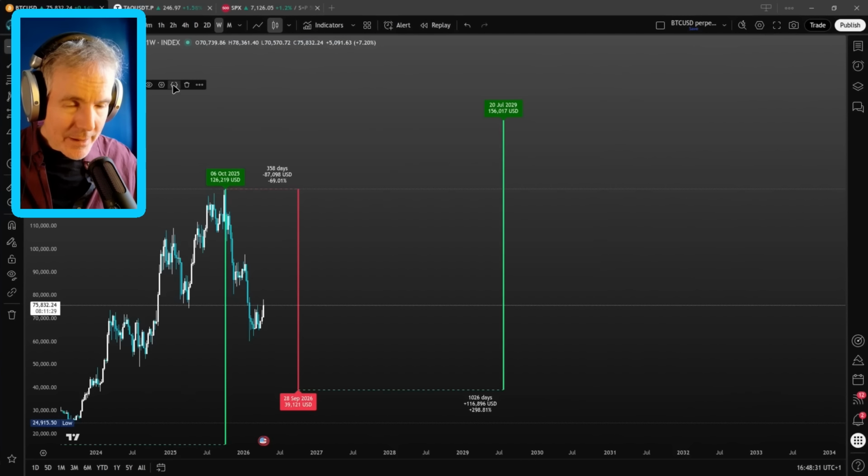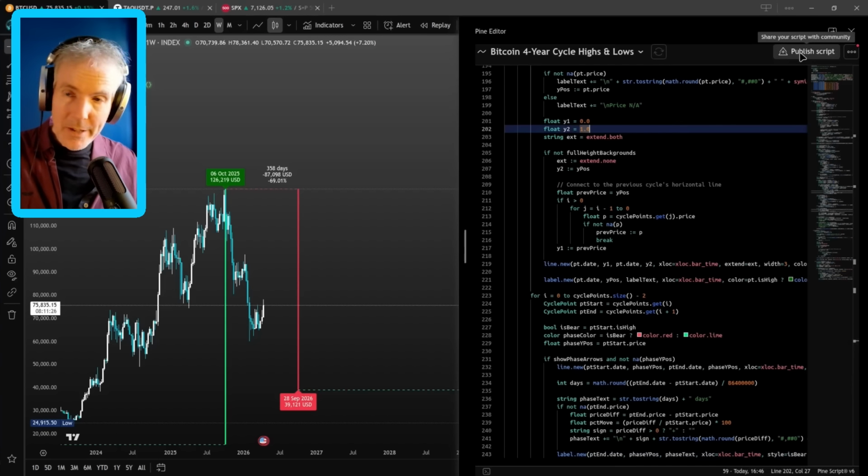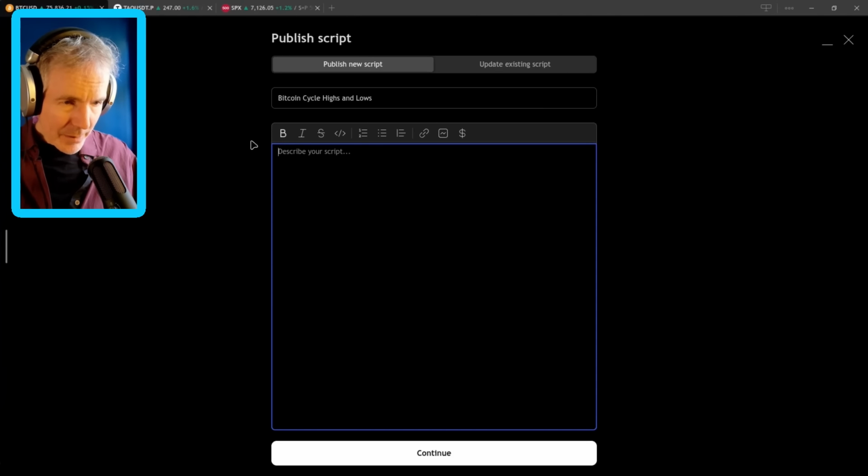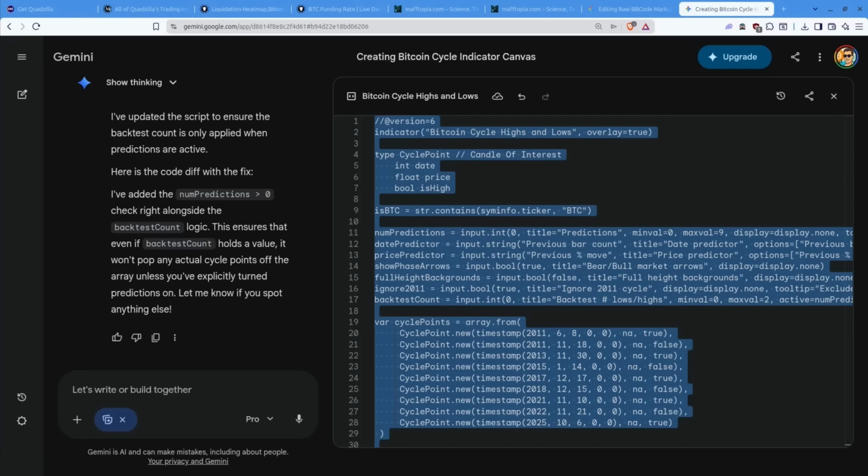Let's bring back the code. Over on here, we've got the publish script. TradingView is very helpfully put in the name, but we need to put something in there. So for this bit, I'm going to bring in this.